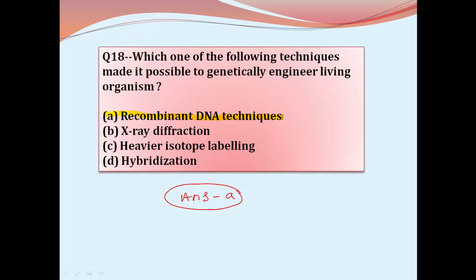To cut the DNA, restriction enzymes can be used, and to rejoin the DNA, DNA ligase can be used. The DNA segment of interest can be transferred from one organism to another with the help of a plasmid. All these are the reasons why genetically modified organisms can be created only through recombinant DNA techniques.